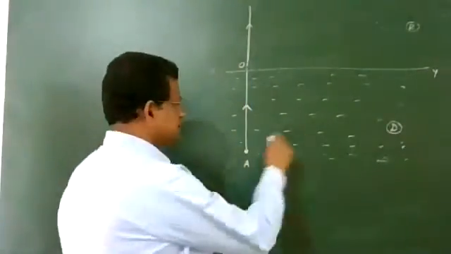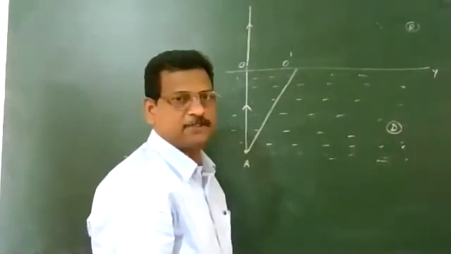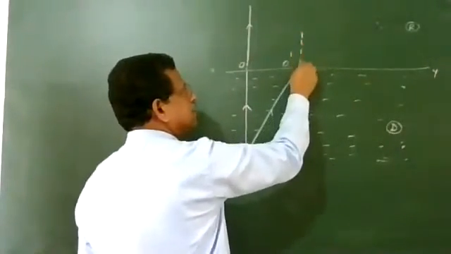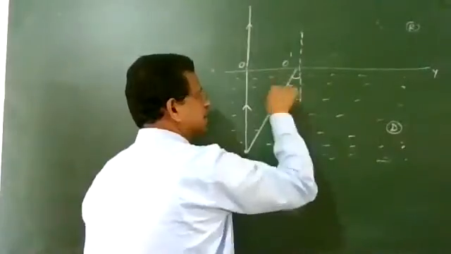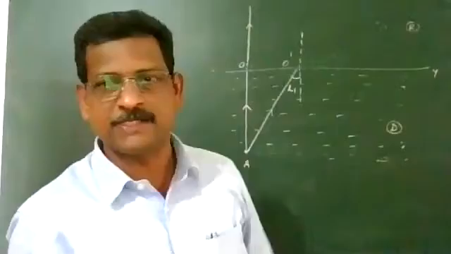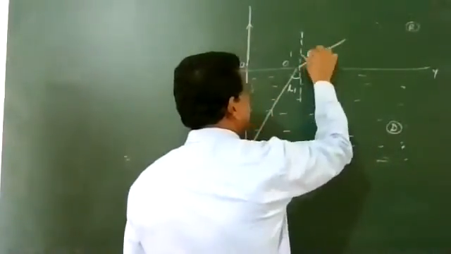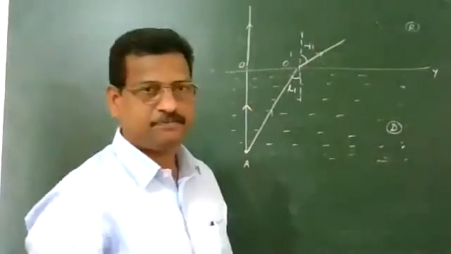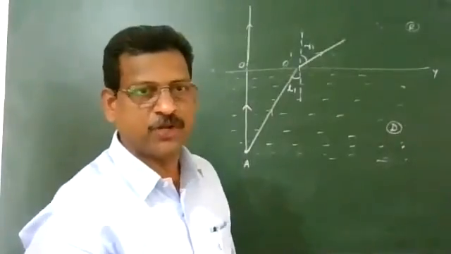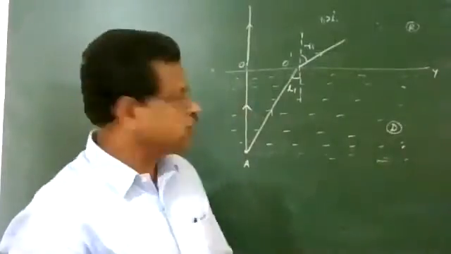The second ray of light reaches the point, say O dash, with an angle of incidence I1 measured from the normal. The light ray going from denser to rarer bends away from the normal, and here I am marking the angle of refraction as R1. So R1 is greater than I1 because it is going from denser to rarer.